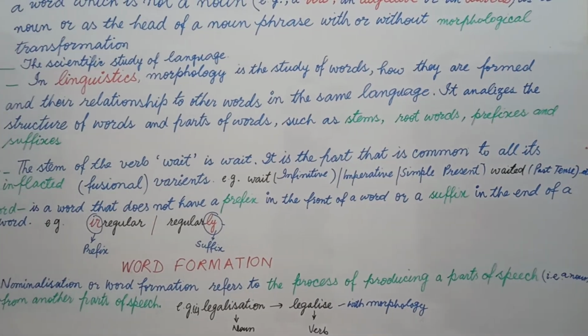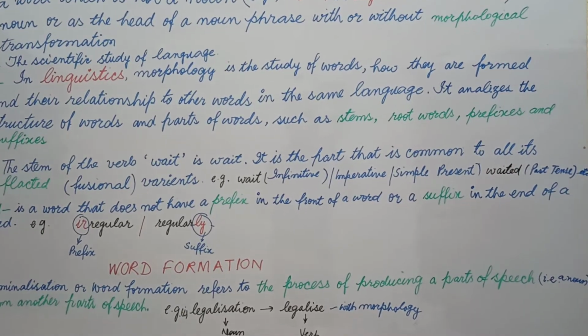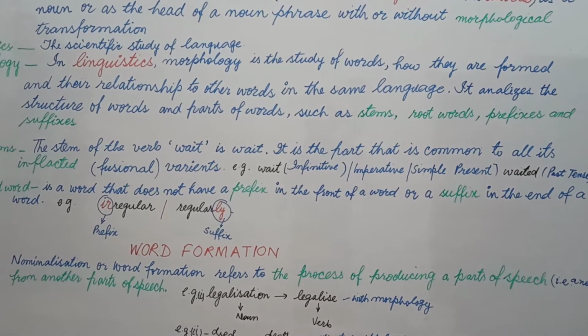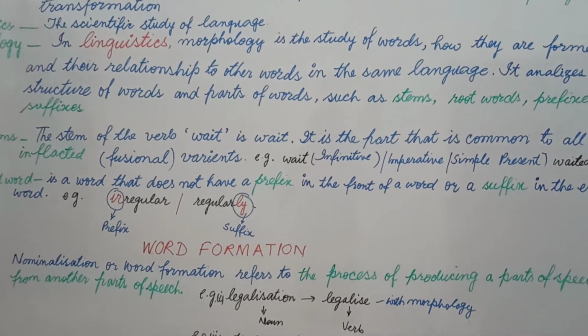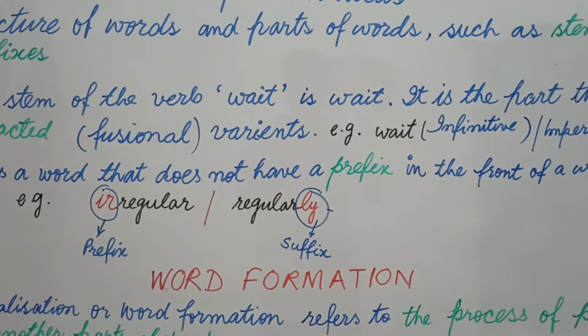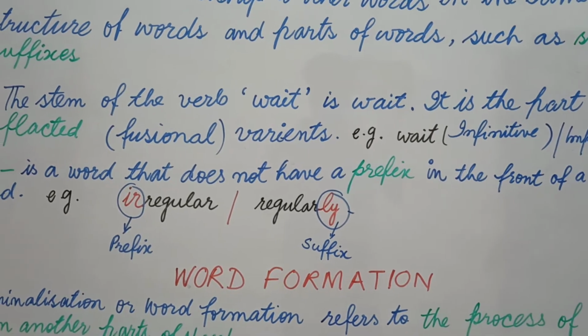Let's understand here. Students, let's begin with prefixes. Prefixes are the parts of words which are used at the beginning of a word. Suppose I wrote irregular, regulate, regular, regulation.